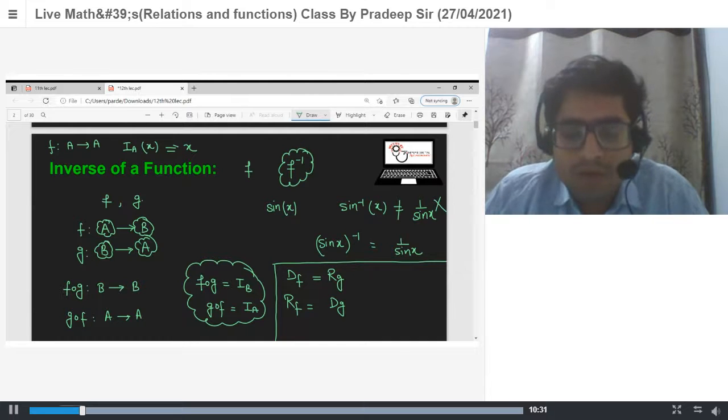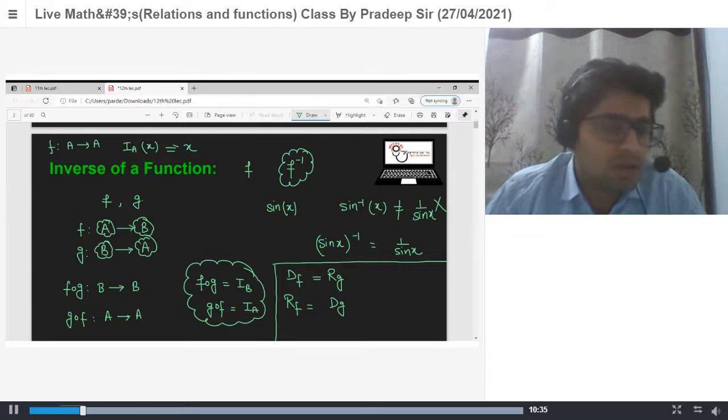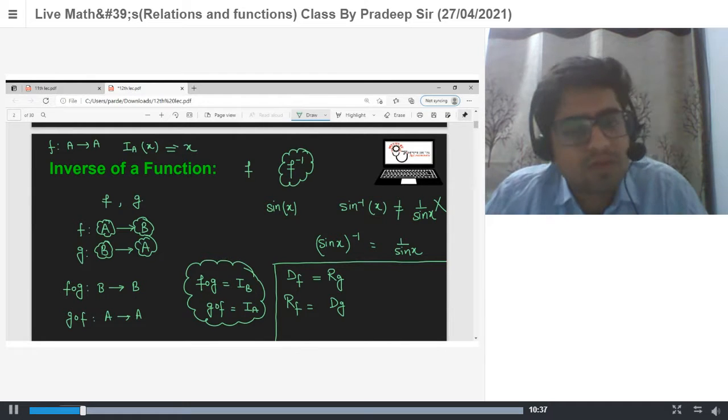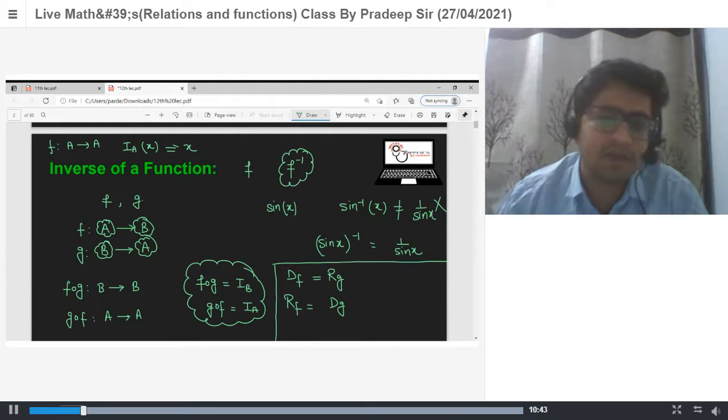So the domain of f is what? The range of g. And the range of f is what? The domain of g. And we know that the inverse of a function exists when the function is one-one and onto. Yes, a function is invertible when it is both one-one and onto.